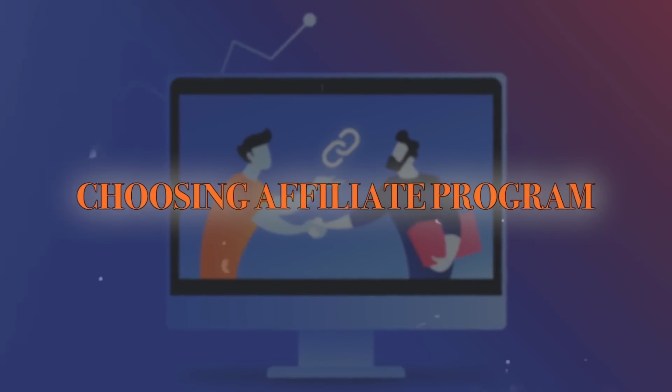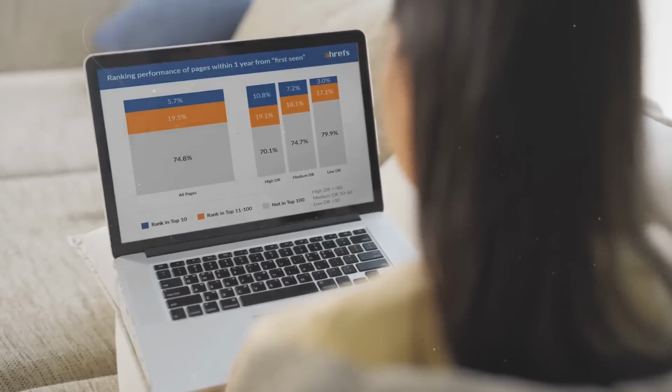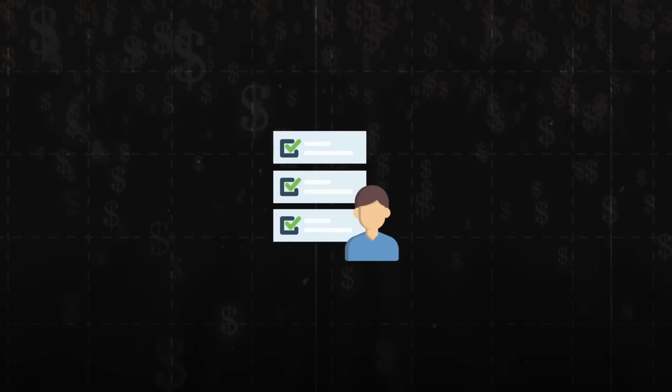Now we need to start choosing affiliate programs. The reason we didn't choose affiliate programs in the beginning is a lot of this will come after we do our research and we know what we're going to be writing about. And especially as we start to see content rank in Google, then we know what content we want to connect with affiliate programs and things like that. Now there's 2 main places on an affiliate marketing blog that I would recommend you go to start connecting with affiliate programs that can make you money.